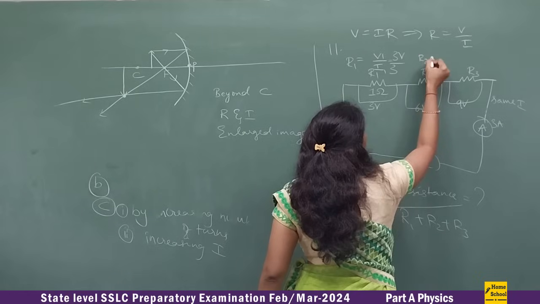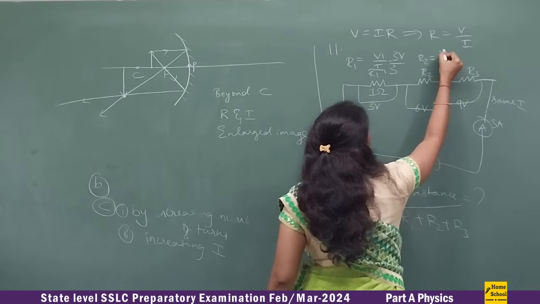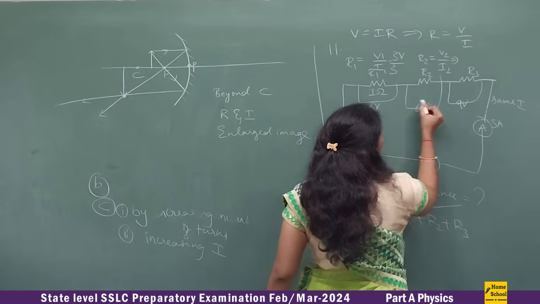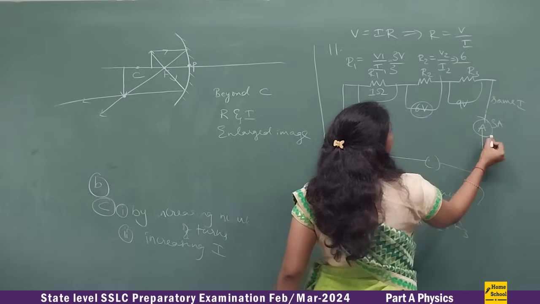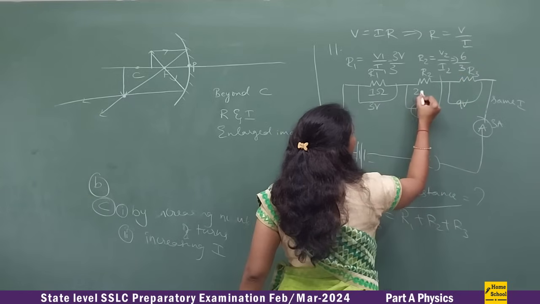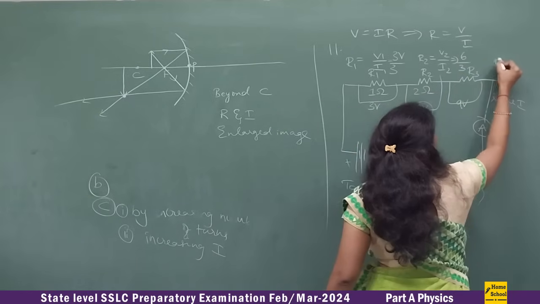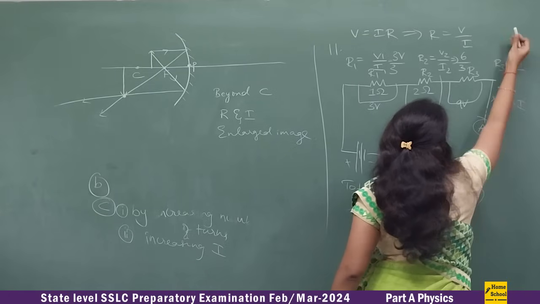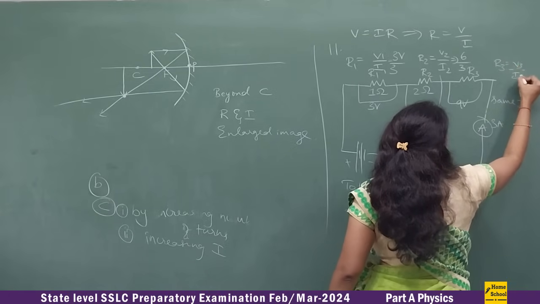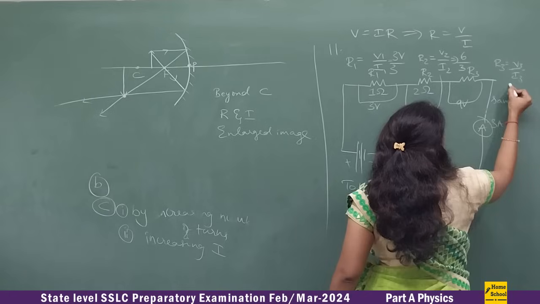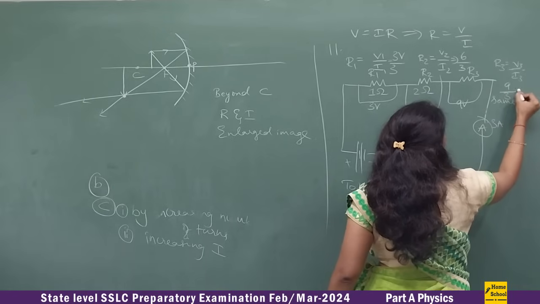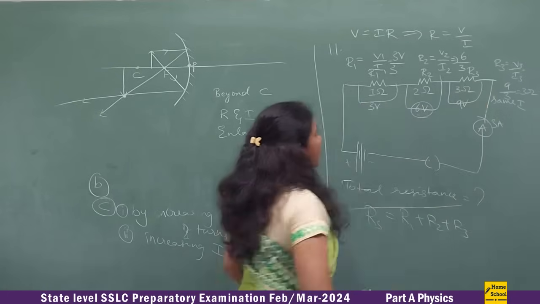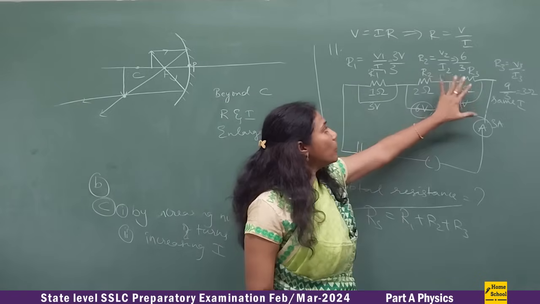Likewise you calculate R2. What is R2? V2 by I2, isn't it? So what is V2 here? The voltage is 6 divided by I, 3, that is 2 ohms here. And what is R3? R3 is equal to V3 by I3, isn't it? So V is 9 divided by 3, that is 3 ohms. So now we got to know R1, R2, R3.